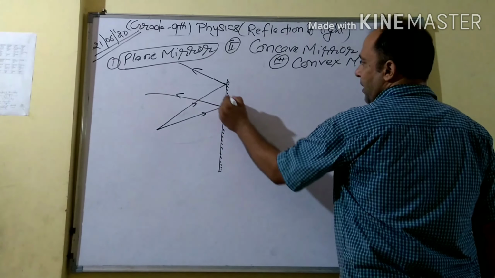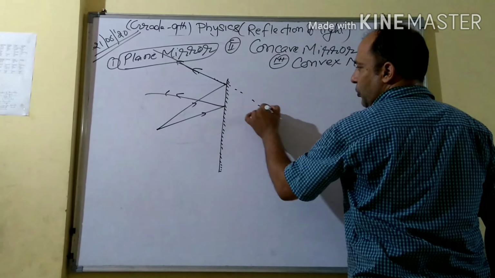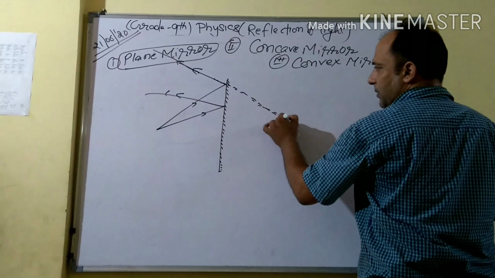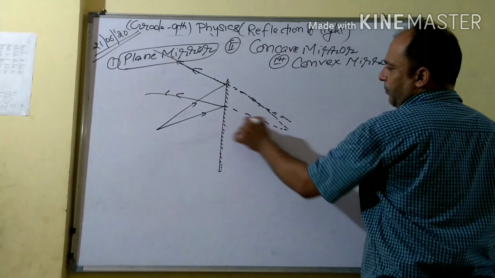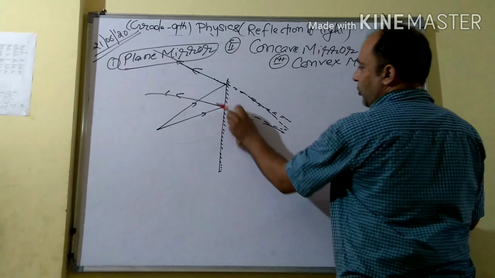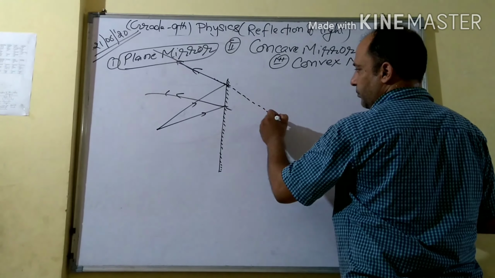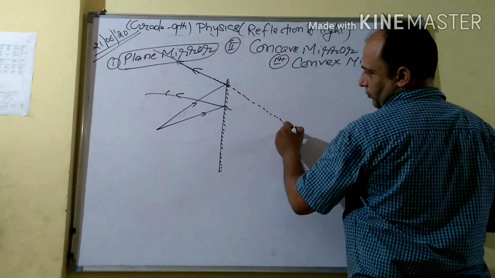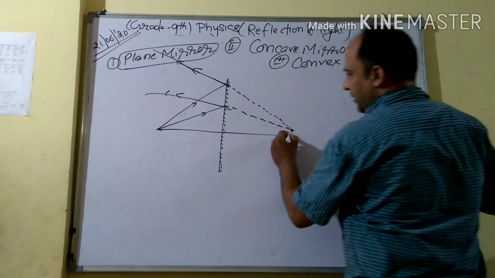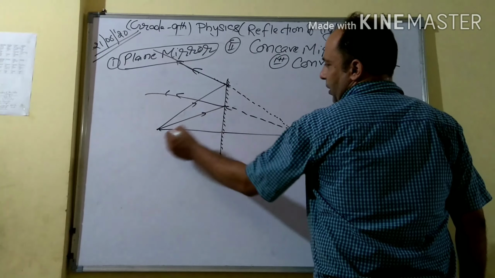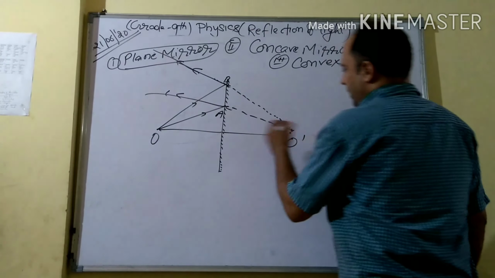Now they are not going to meet, so they are produced to meet like this. Actually these meet at the same distance. This is your O point, and this is O dash, A, B, like this.